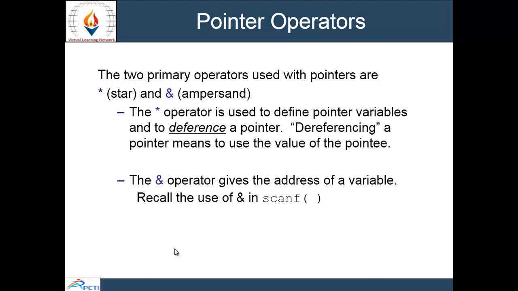So we use star and ampersand. The star operator is used to define pointer variables, and dereferencing a pointer means to use the value it points to.